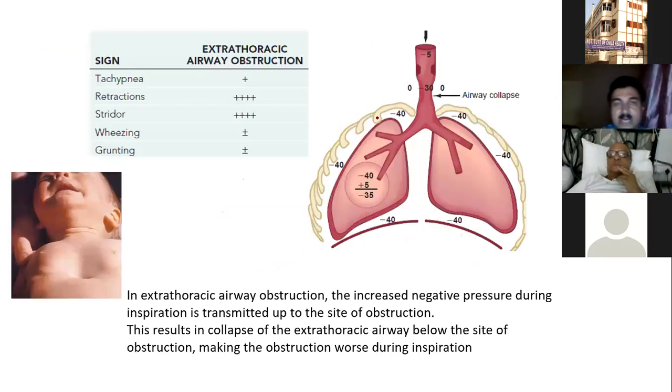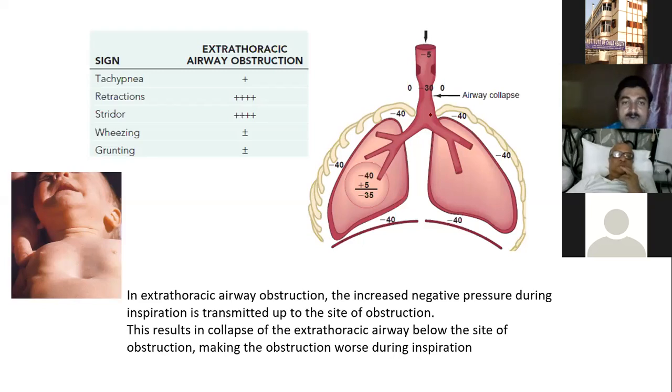And here what happens during inspiration, negative intrathoracic pressure, so air goes in, and due to atmospheric pressure, inside the trachea it is negative, atmospheric is positive, it gives a compression, because there is no bony wall in our neck to sustain this pressure. So it gives a small contraction of the volume as well as size. Thereby during inspiration, all upper airway obstructions are exaggerated, and they present with a noise called stridor.